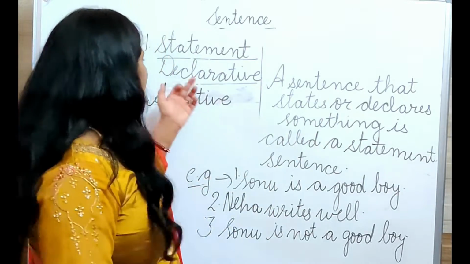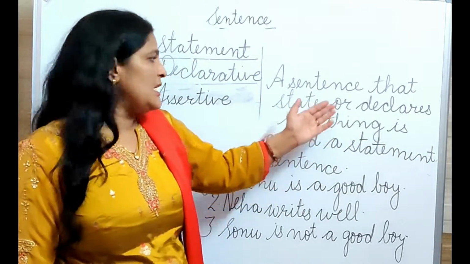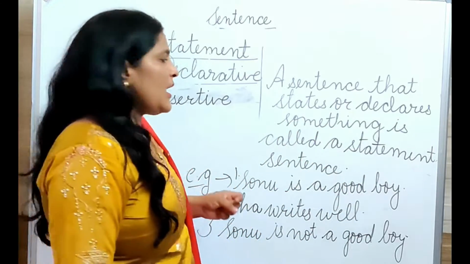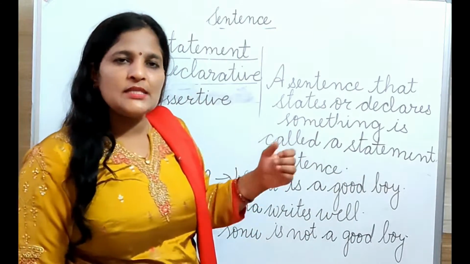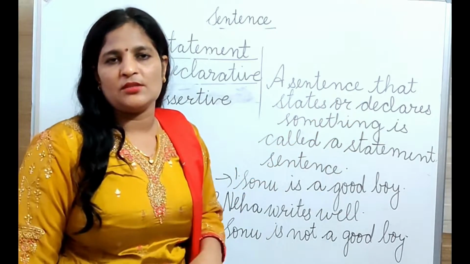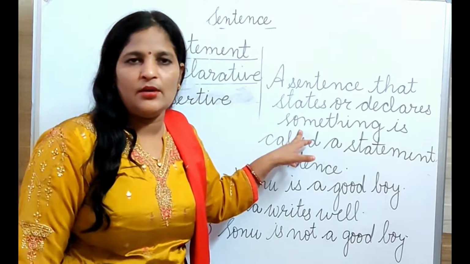If it comes in the paper, what is a declarative sentence, the definition will be the same. A sentence that states or declares something is called a declarative sentence. If it comes in the paper, what is an assertive sentence, the definition will be the same. A sentence that states or declares something is called a statement sentence. I think, beta, you will all learn the definition.